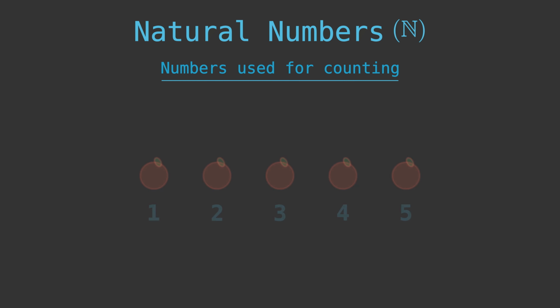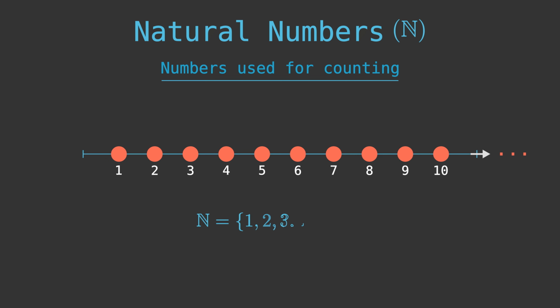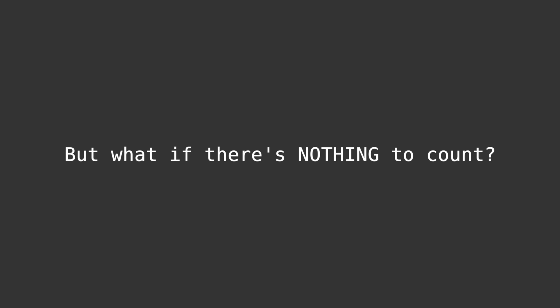Natural numbers start at 1 and go on forever. 1, 2, 3, 4, 5, and they never end. Mathematicians use the symbol N to represent natural numbers. But wait, what happens when you have nothing to count? That's where 0 comes in. 0 represents nothing, emptiness, the absence of quantity.